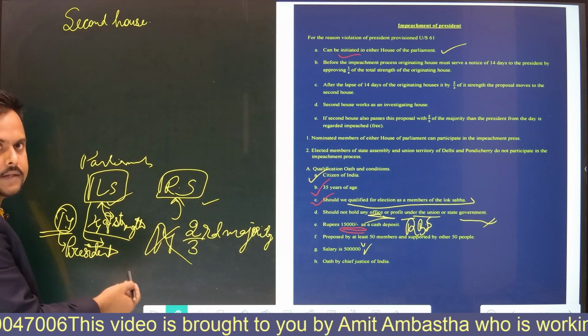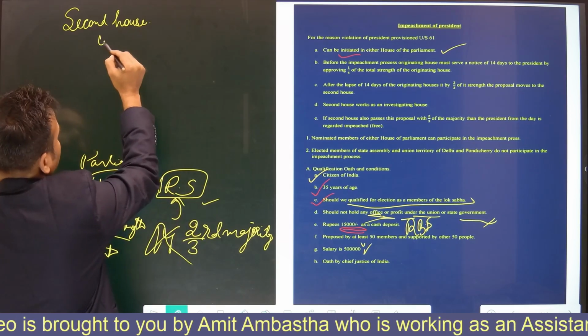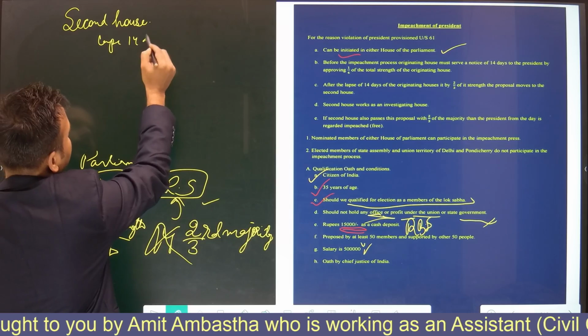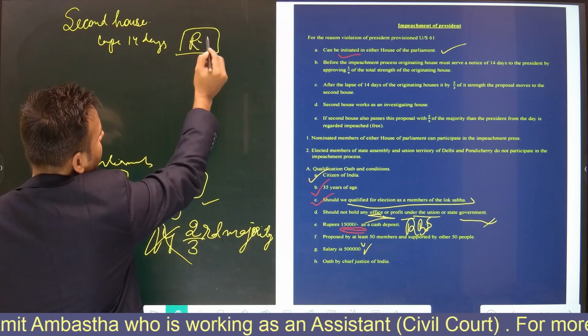As I've said, it started in Lok Sabha. So after the lapse of 14 days, it has moved to Rajya Sabha.